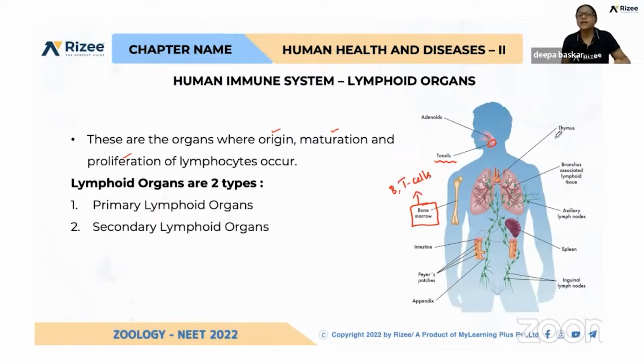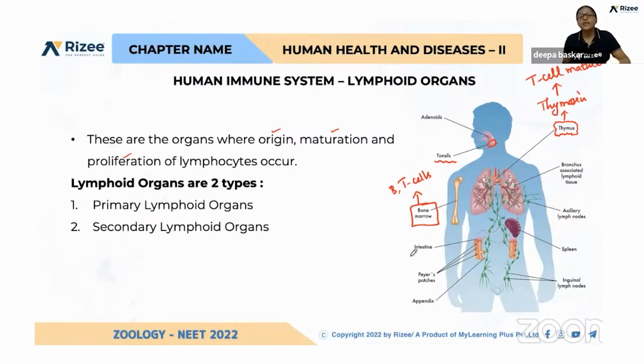And the thymus, which we discussed under endocrine glands, produces thymosin hormone, which induces T cell maturation. B and T cells are produced from bone marrow, and the T cells go and mature in the thymus, which is present near the breastbone.